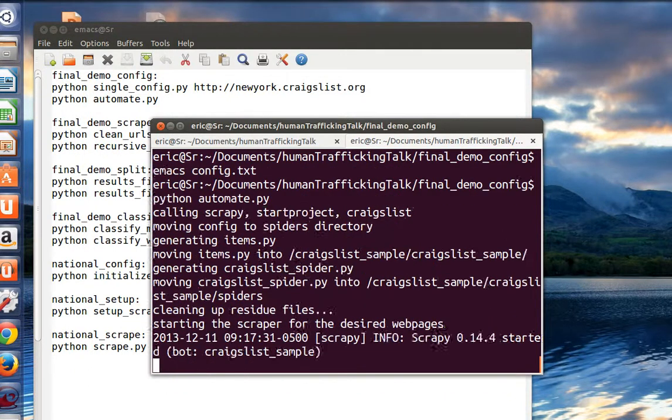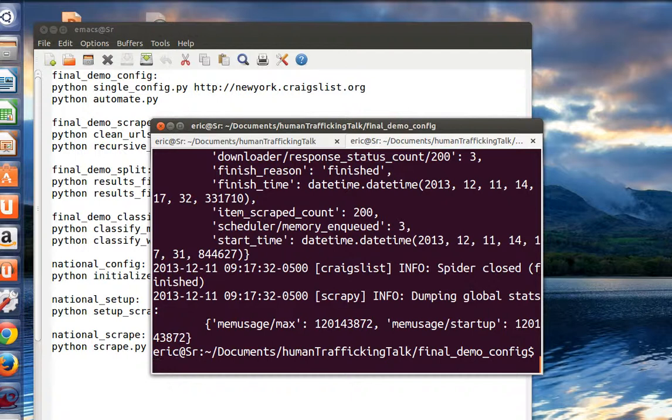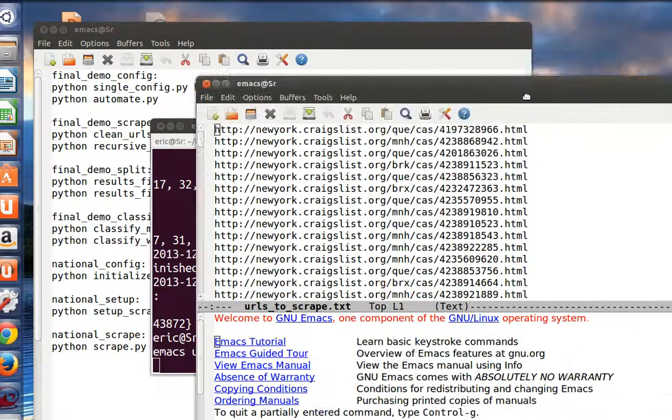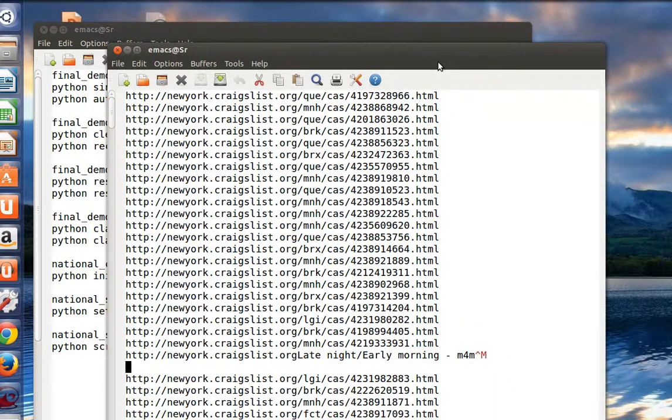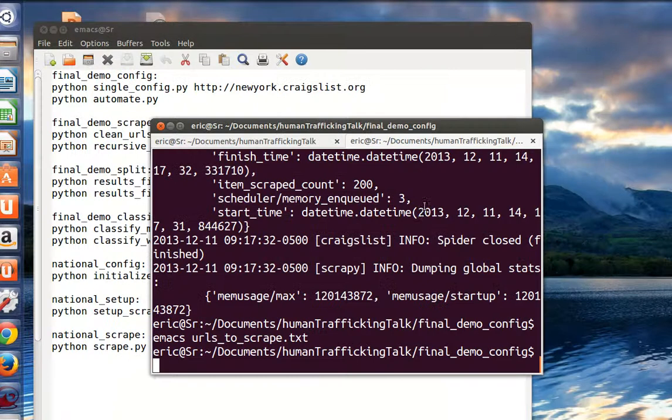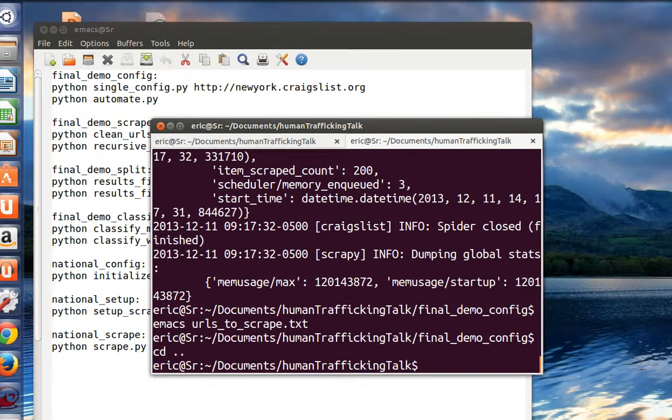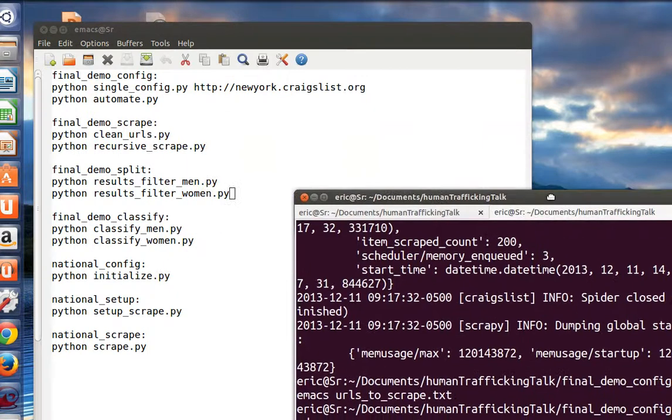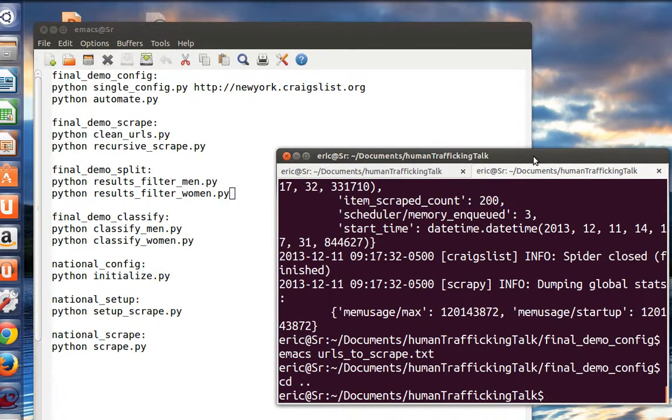Okay, so now we're going to run automate.py, which is going to download all the links that I'm going to scrape, and that generates a file called URLs to scrape. Unfortunately, you have things like this, which are problematic, but don't worry, I take care of that. I actually clean the data in the next section. The reason I decided to modularize that out is that I think it's important when you're dealing with unstructured data that you clean it. Right now I'm doing a very basic cleaning, but it could become more complex later, and so I think it's important to have a module for that.